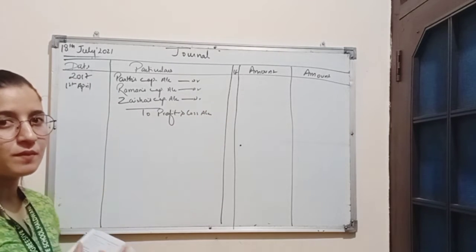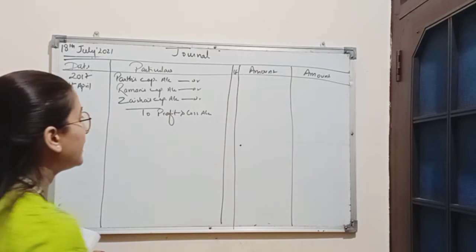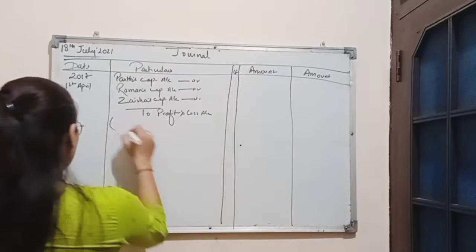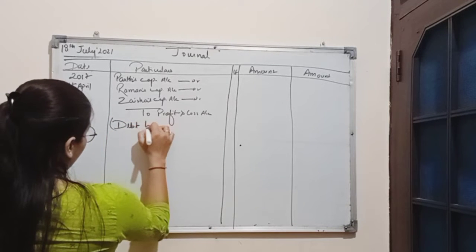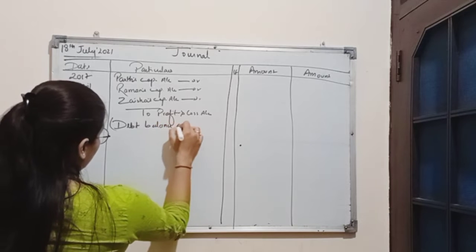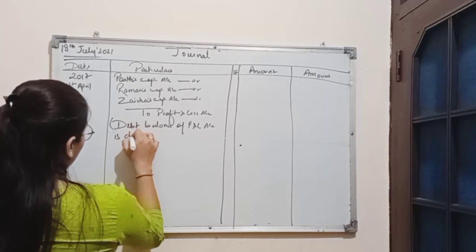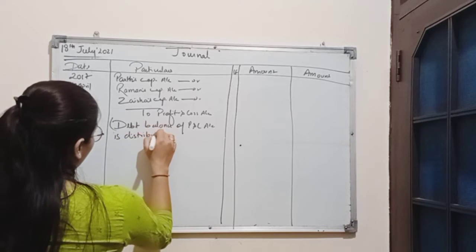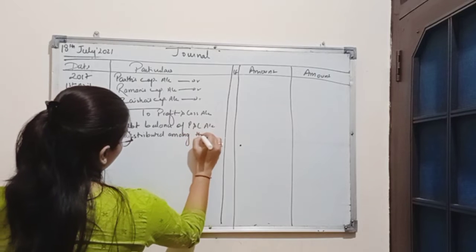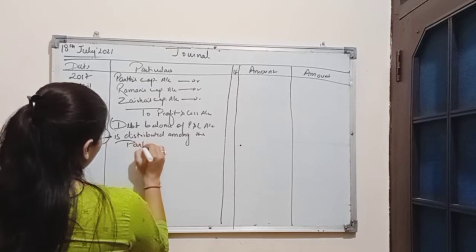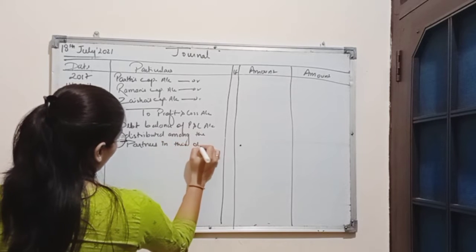As the loss is to be paid by all the partners, the partners' capital accounts will be debited. Narration: adjustment, debit balance of P&L account is distributed among the partners in their old ratio.